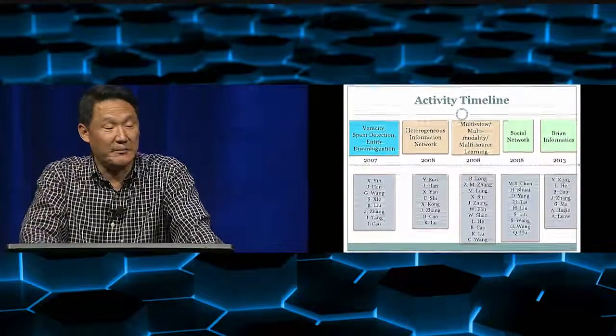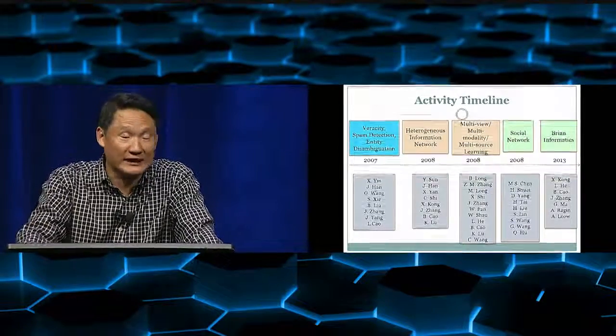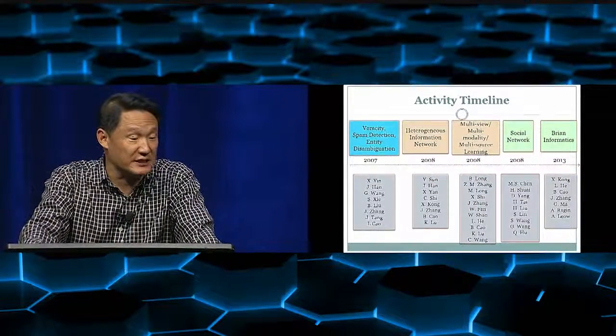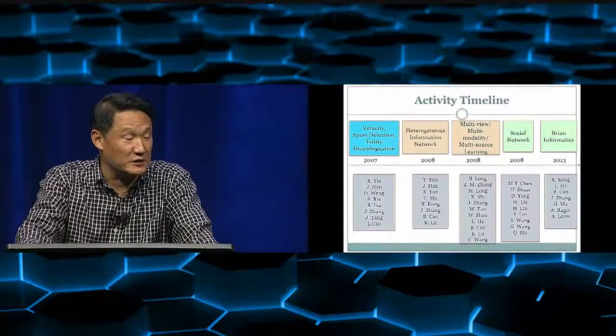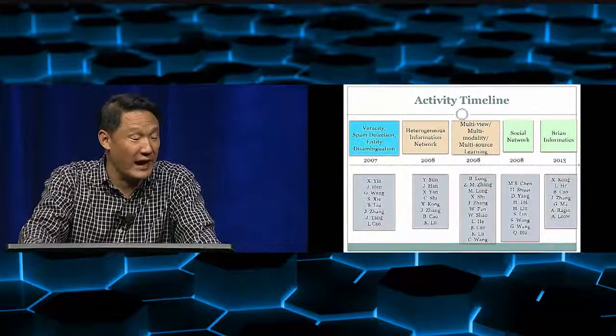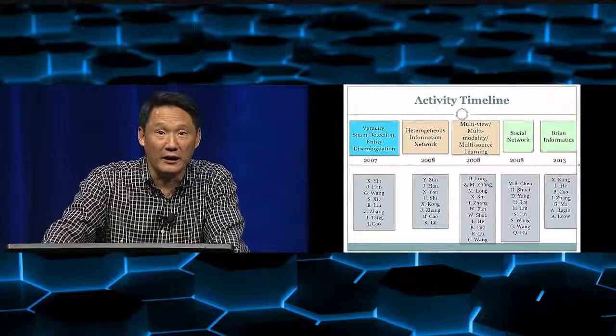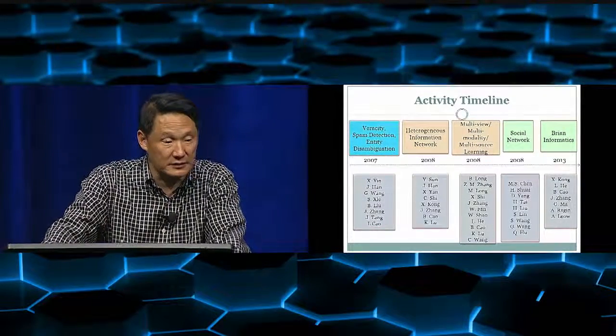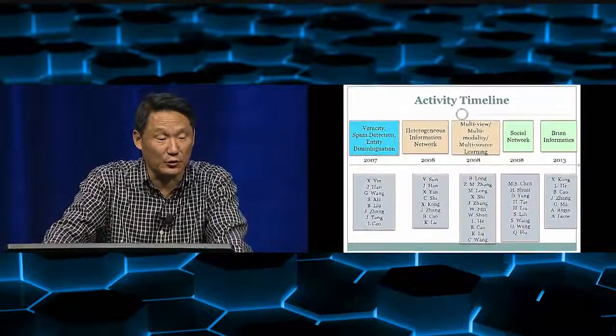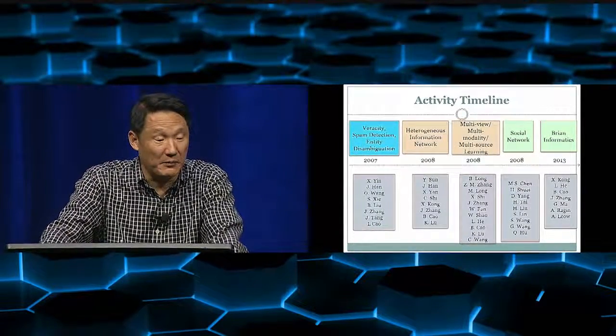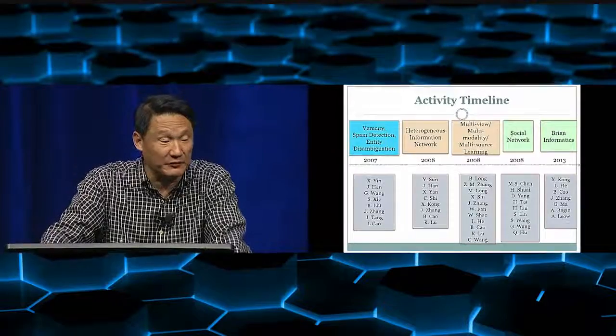By 2007, we started to look at the veracity issue, like spam detection and entity disambiguation. And then by 2008, around that time, we looked at heterogeneous information networks with Yizhou Sun and Jiawei Han. We also started looking at multi-source fusion, which included multi-view and multi-modality learning.